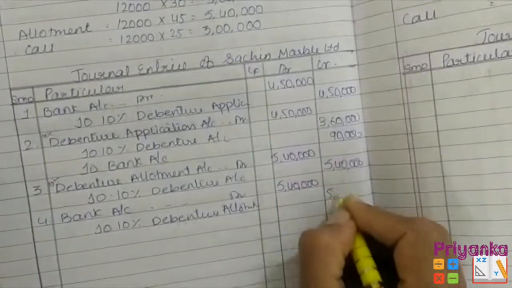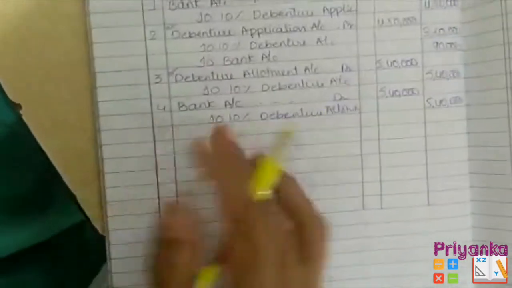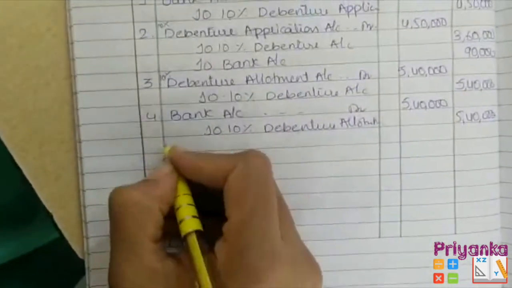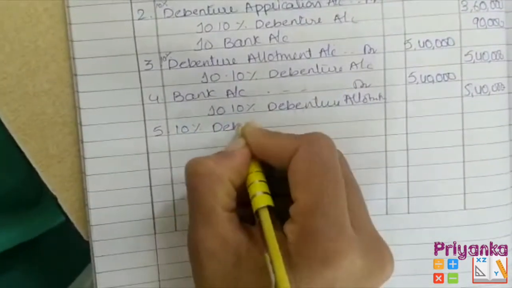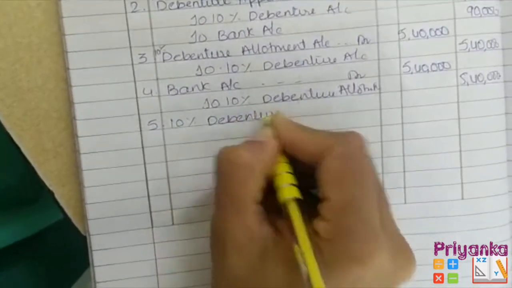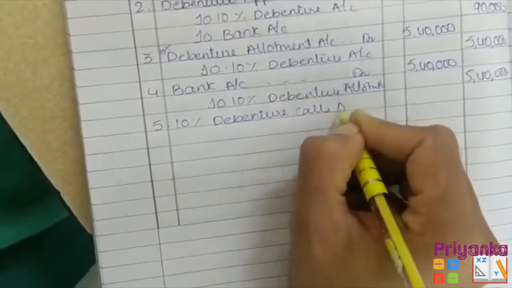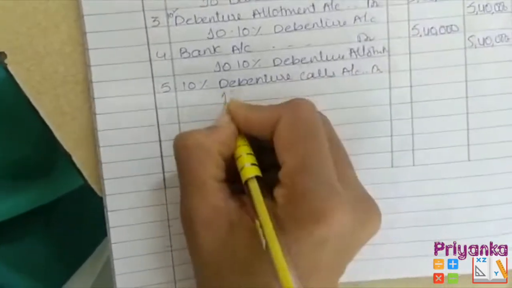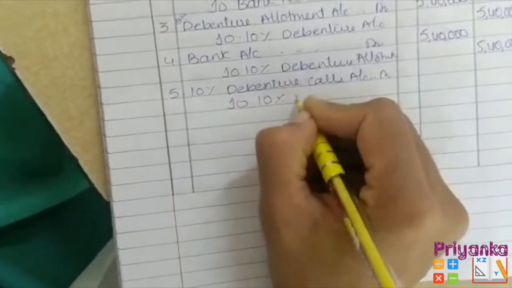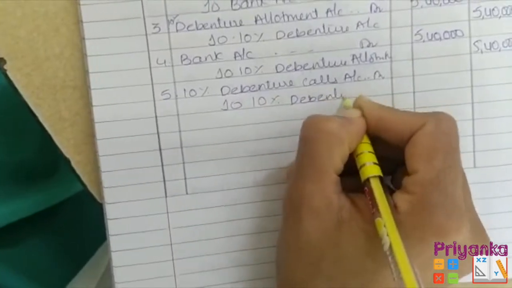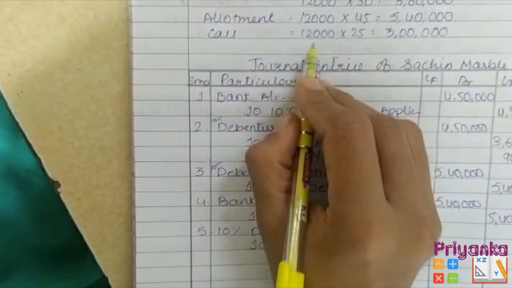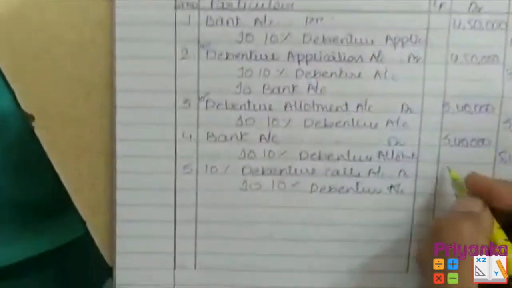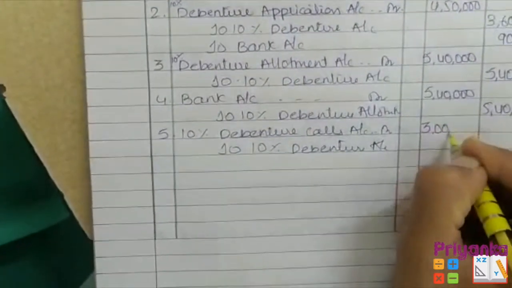This chapter is really simple and easy. Just don't make a mistake in the entry. So I am just showing you an entry first, that what entry should be put. 10% debenture calls account debited to 10% debenture account, where 12,000 issued into 25. Here we got 3 lakh.